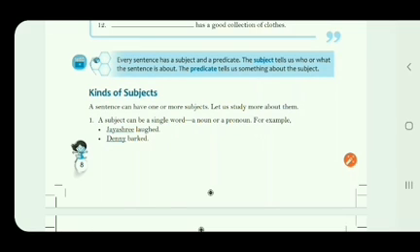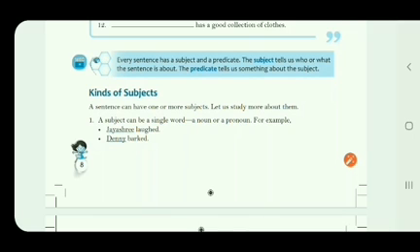Now we talk about the kinds of subjects. A sentence can have one or more subjects. Let us study more about them. Number one, a subject can be a single word. It can be a noun or a pronoun. The examples are given here.